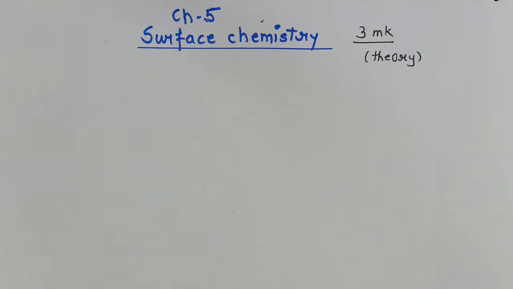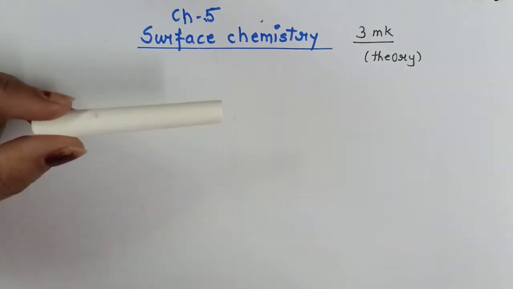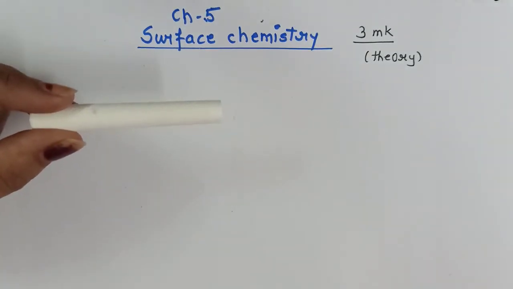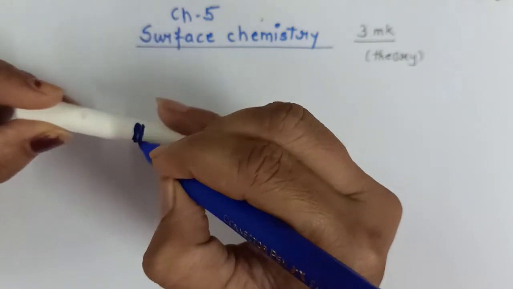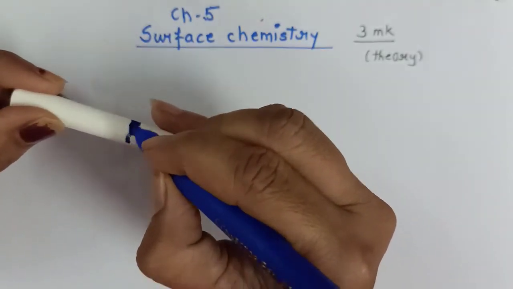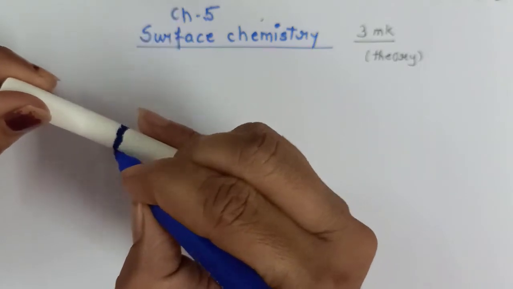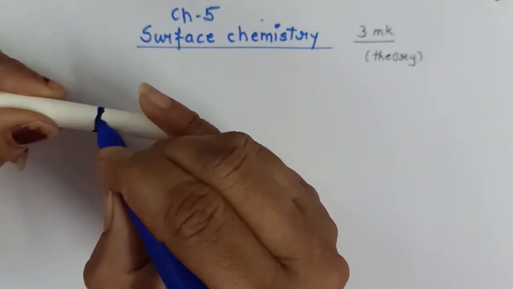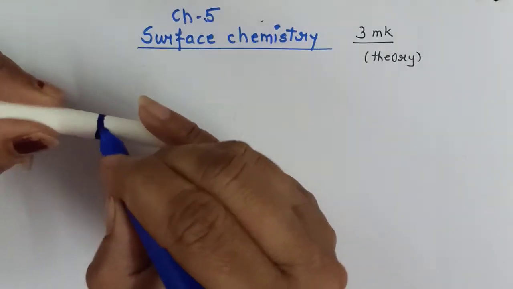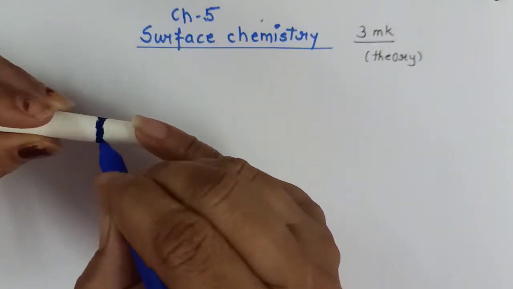So before we begin the chapter today, I would like to show you an activity. I have this piece of chalk with me and I am going to mark on it using a marker. Now I will study whether these molecules of ink will penetrate deep inside the chalk or still remain on the surface.